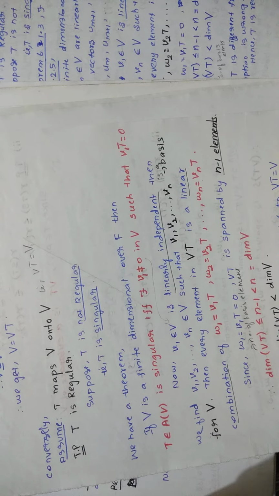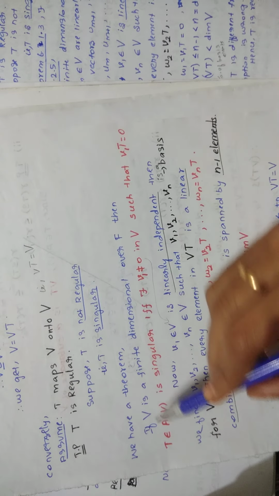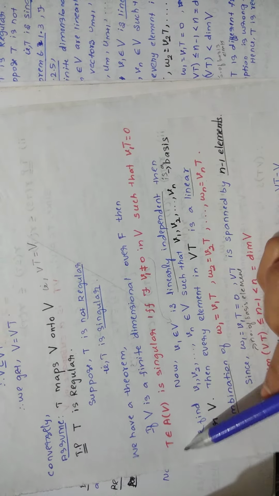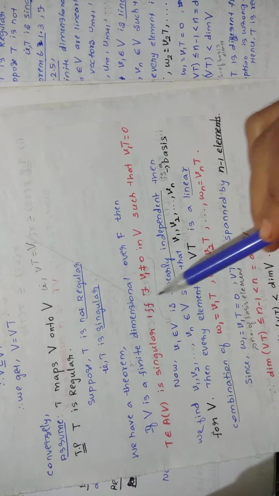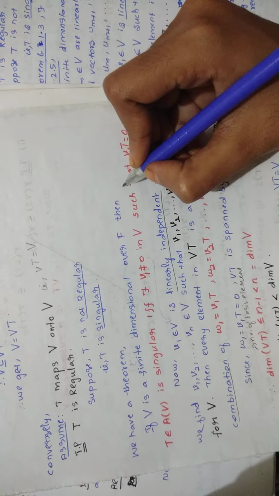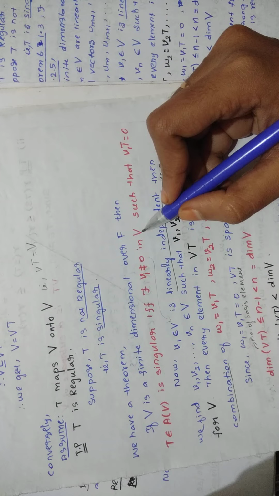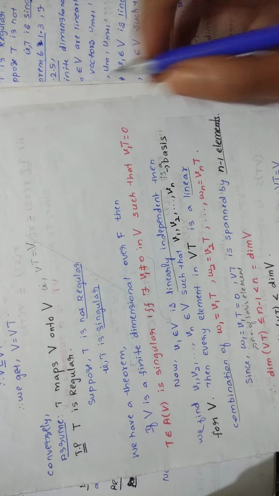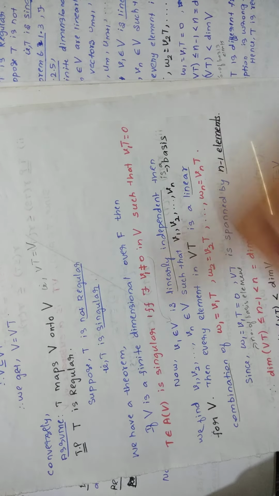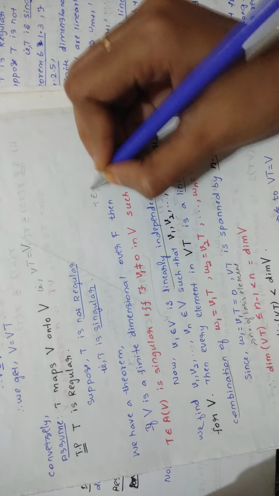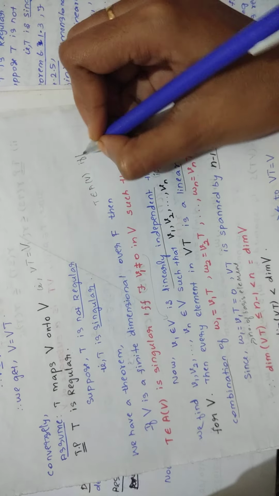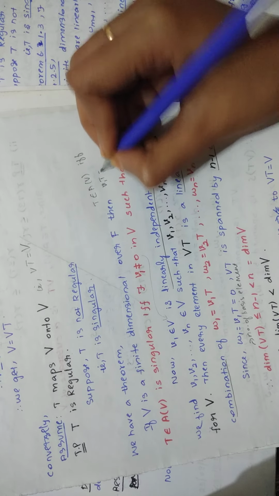Since V is finite dimensional over F, to use this theorem you are bringing in the singular concept. Here is the statement: if V is finite dimensional over F, then T belongs to A of V is singular if and only if there exists v1 not equal to 0 belonging to capital V such that v1 T equals 0. In symbols, T belongs to A of V if and only if v1 T equals 0.